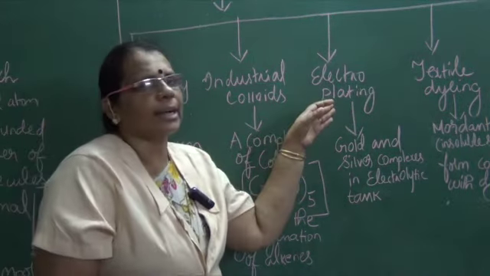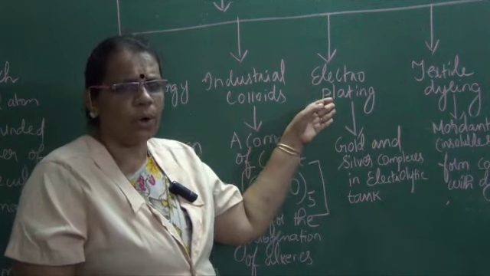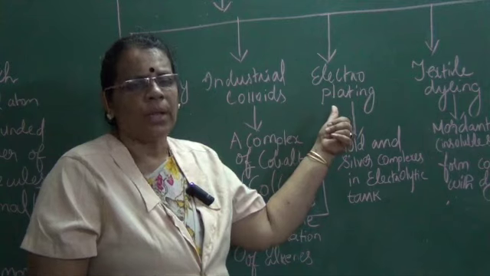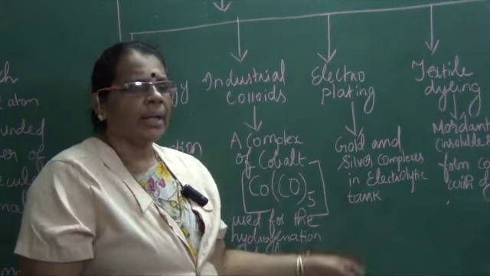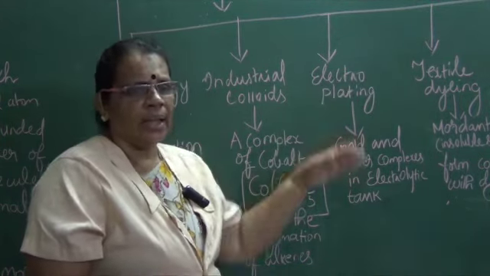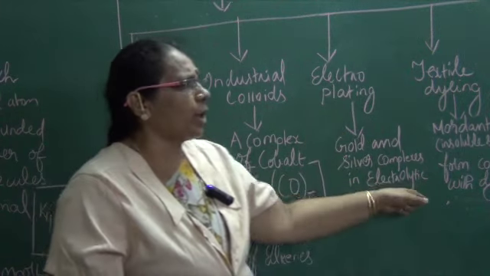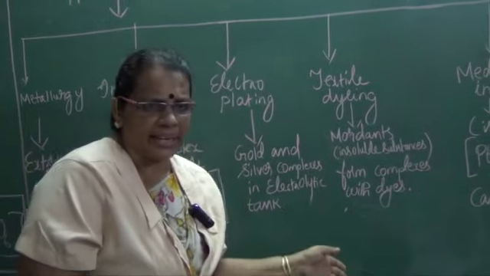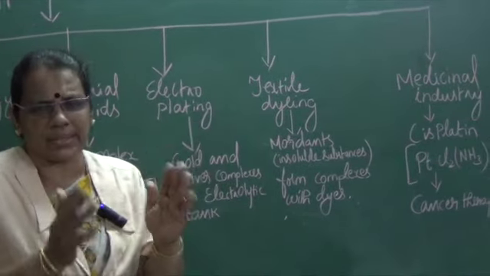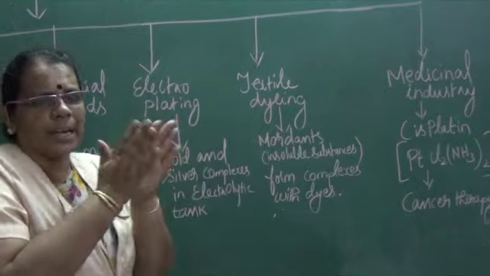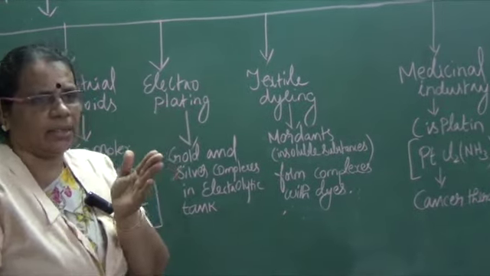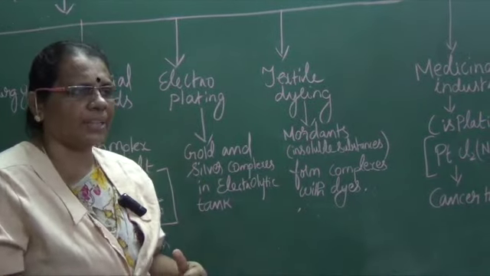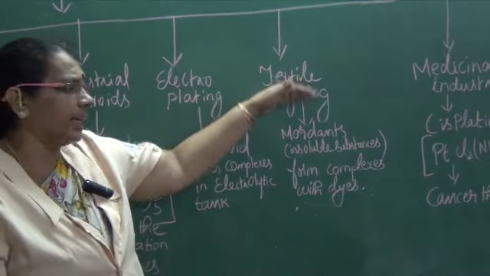The next one is electroplating industries. These complex salts or coordination compounds play a greater role in electroplating industries, for electroplating gold and silver in the electrolytic bath. When you talk about the textile industry, it plays a greater role there too. For example, mordants, which are insoluble substances that should be attached to the dyes. When attached to the dyes, these mordants form complexes. So, it plays a greater role in the textile industry.